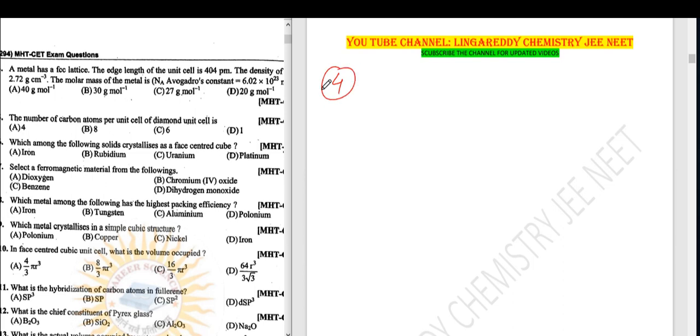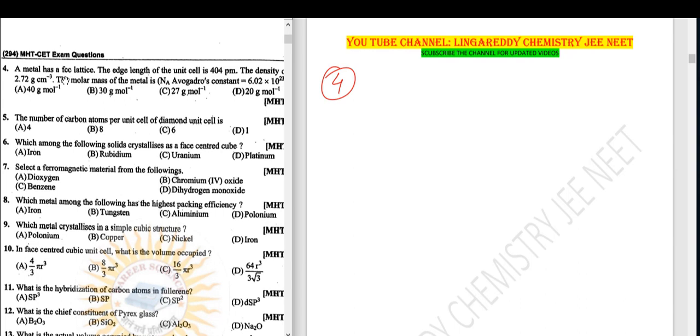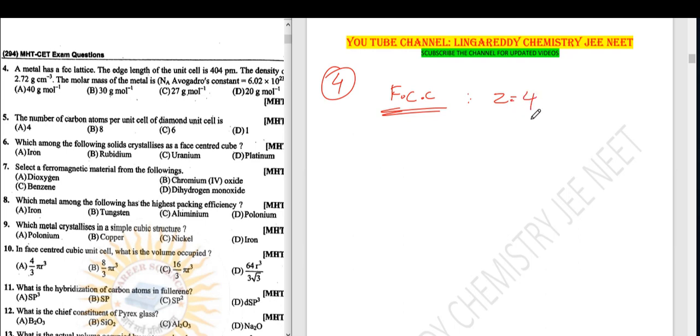Next. Question number 4. A metal has an FCC lattice. The edge length of the unit cell is 404 picometer. FCC, face centered cubic. In the face centered cubic, Z equals 4, the number of atoms is 4. Edge length A is given, 404 picometer.